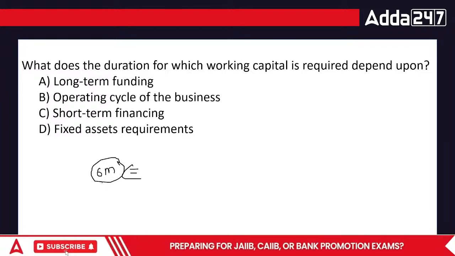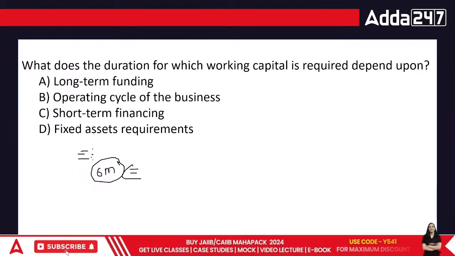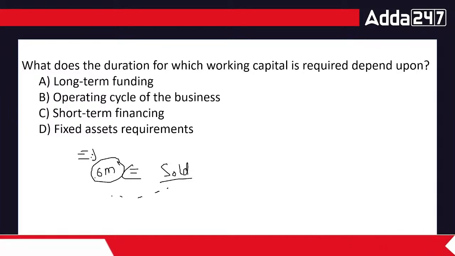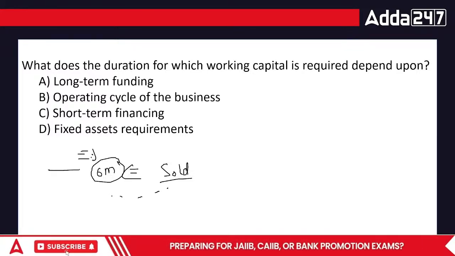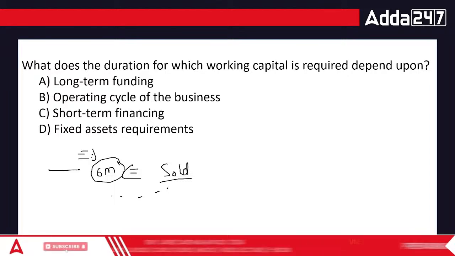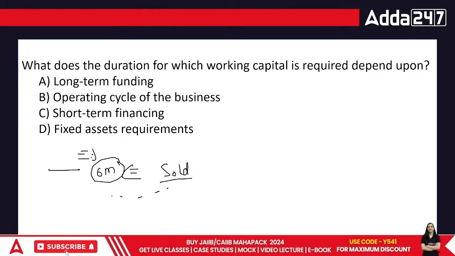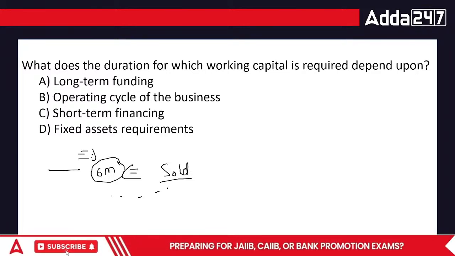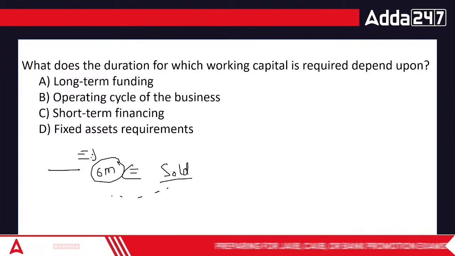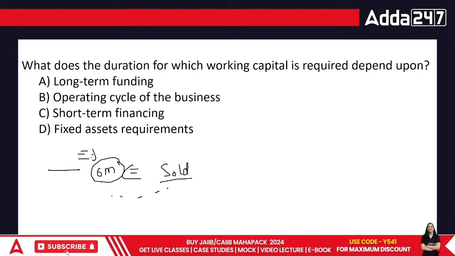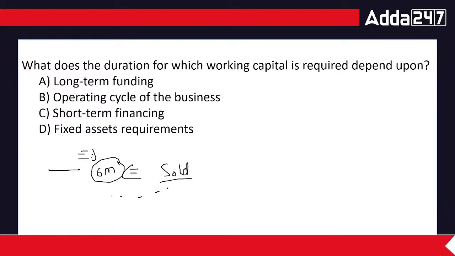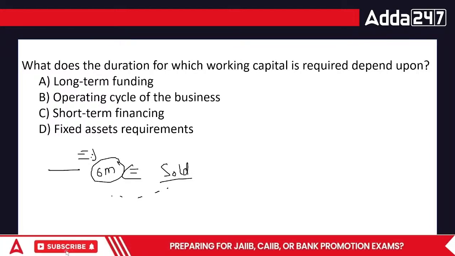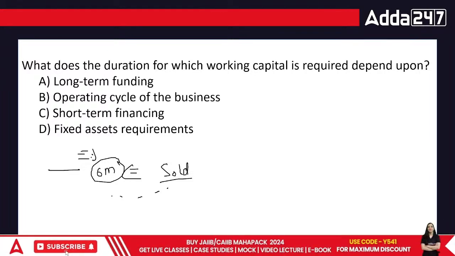So for 6 months, they're just putting money into it, money, money, money, and then after 6 months, this is sold. So you receive your money after 6 months. So during this 6 months, you have to pay your people there who are working with you. You don't have to not only pay them, but you will have to also pay other areas as well. You will have to pay the people for their overall work, not only the work, I would say, you also pay for the electricity, you also pay for the water expenses, you also pay for multiple things, isn't it?